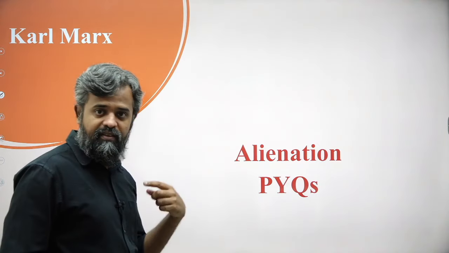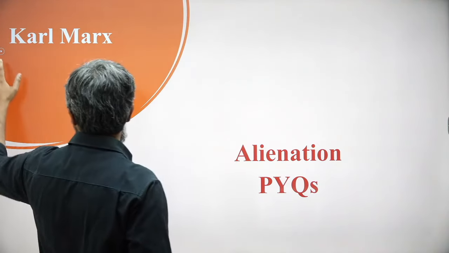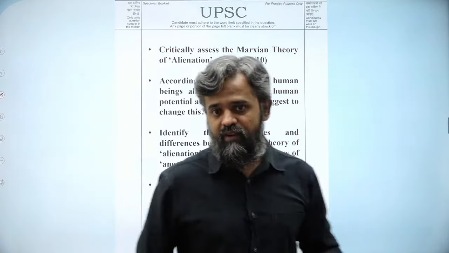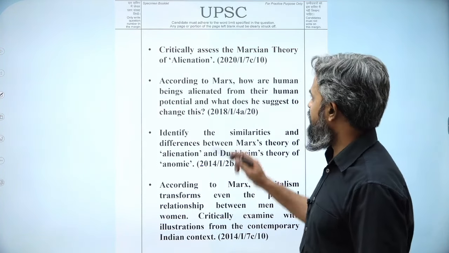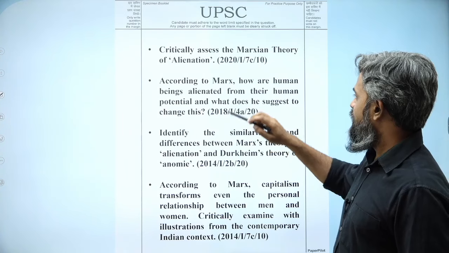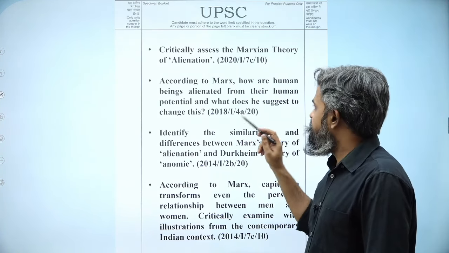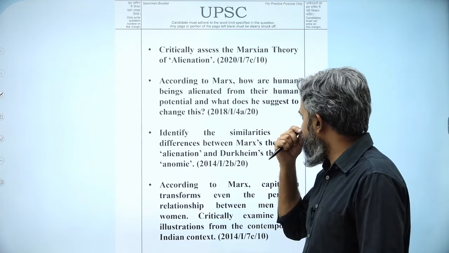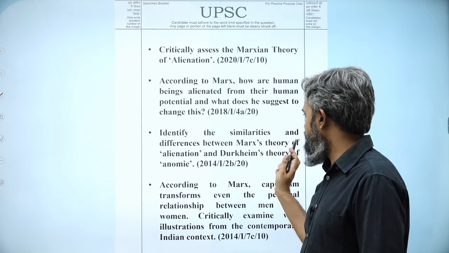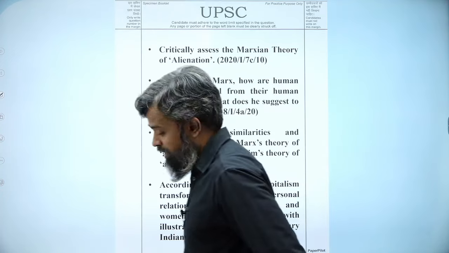Alienation. Now that's the third subunit. Now in alienation, let's look at the questions. What kind of questions do we have? Critically assess the Marxian theory of alienation, 2020, 10 marker. According to Marx, how are human beings alienated from their human potential, and what does he suggest to change this? Identify the similarities and differences between Marx's theory of alienation and Durkheim's theory of anomie.